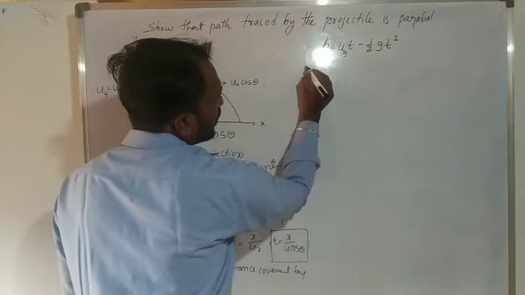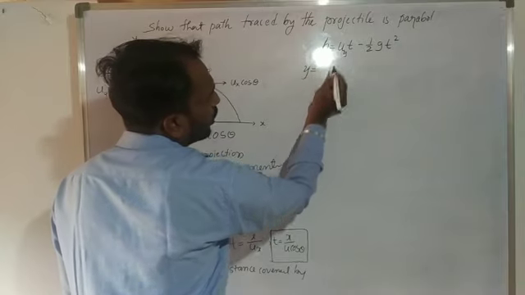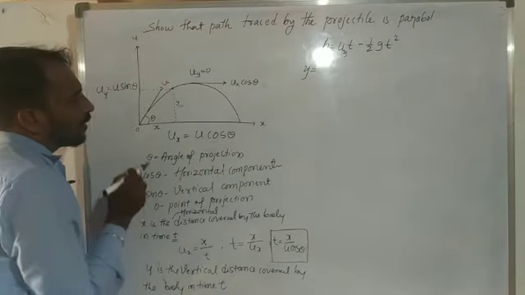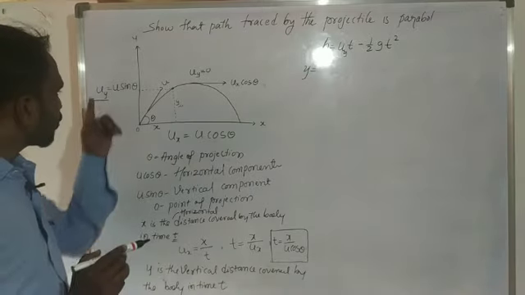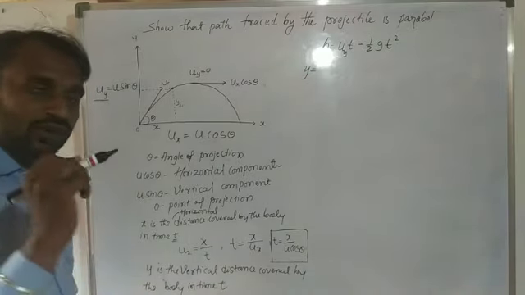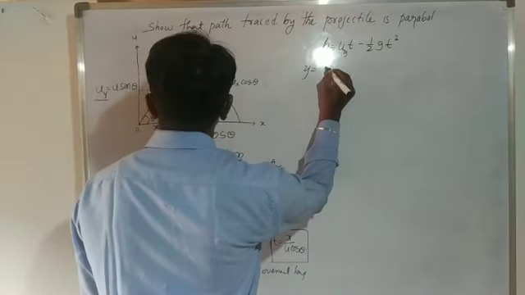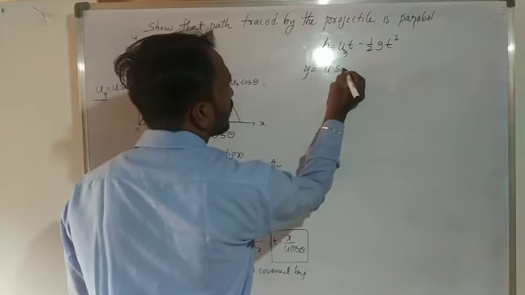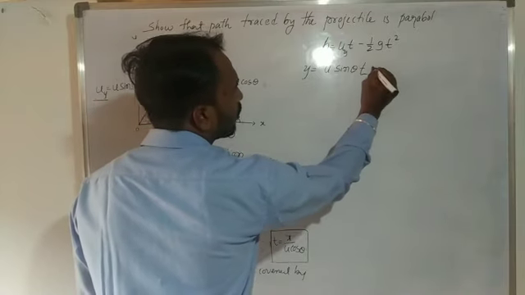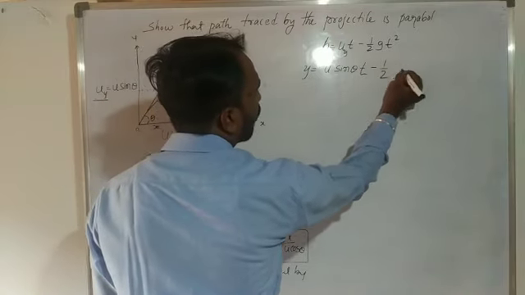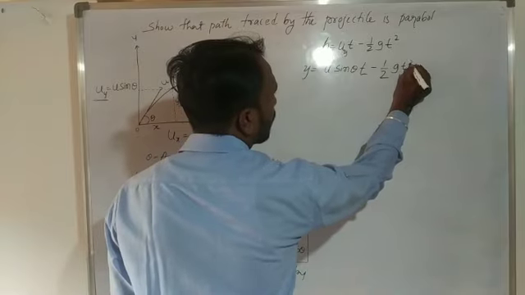So y is equal to uy t minus half gt square. Here uy means the velocity of the projectile along the vertical component, it means u sin theta into time interval t minus half gt square.